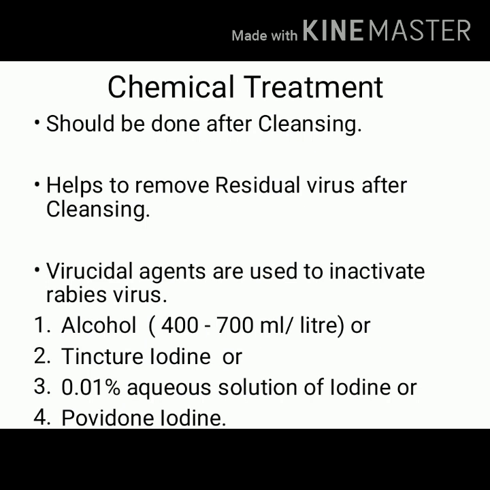For chemical treatment, agents which kill the rabies virus, having virucidal action, are used. These agents inactivate or kill the virus. What different options are available for chemical treatment? Here we can use alcohol.